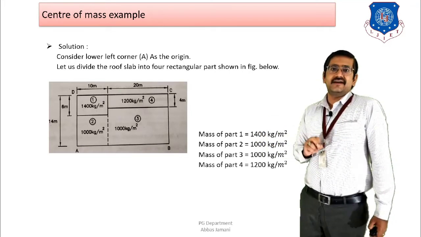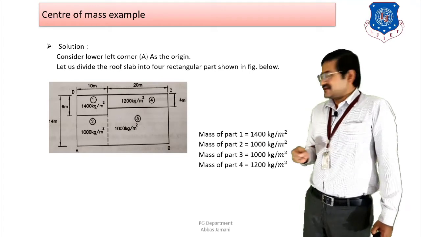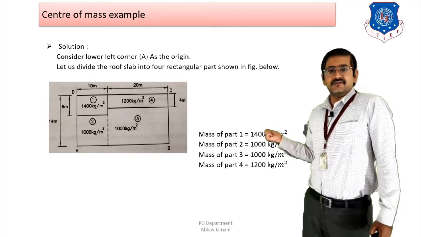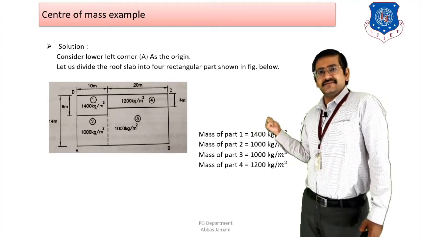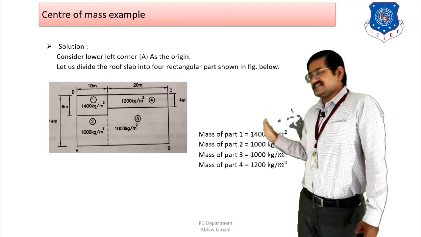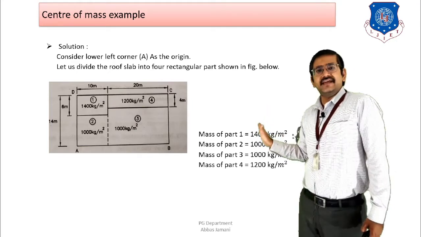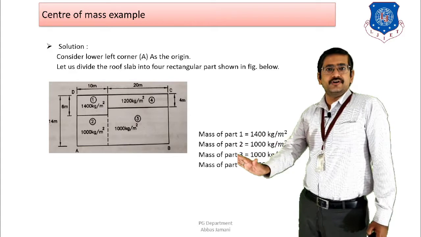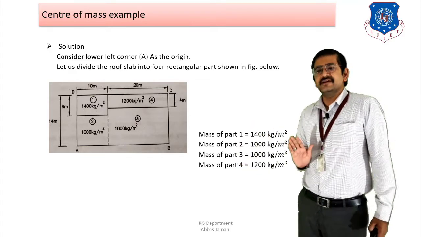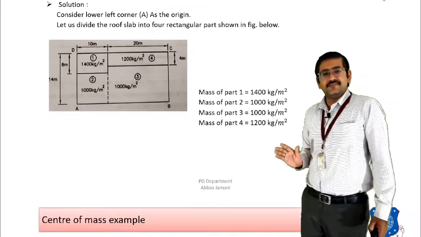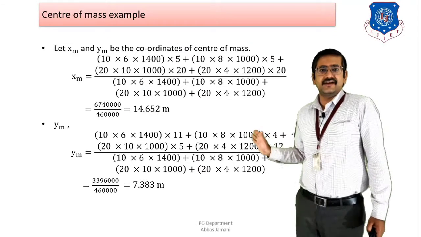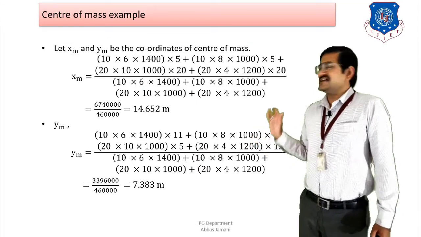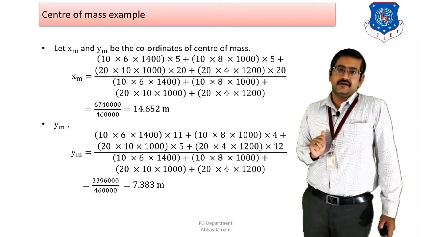And what will be my distance from the point of origin? For that particular part, the width is 20 meters in the x direction, right? So the CG is going to be at 10 meters, and from 10 meters, another 10 meters is going to be the point of origin, right? So 10 plus 10 is going to be 20, right? So the y coordinate, that is y3, will be 20. And similarly, the same thing will be for y4 also.